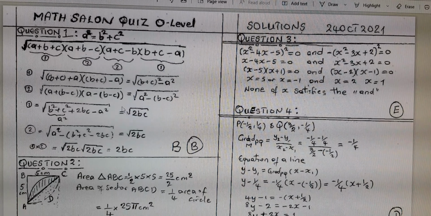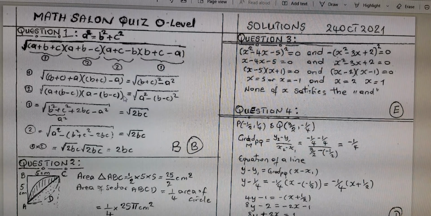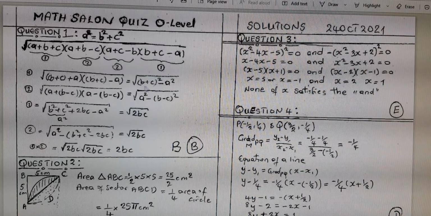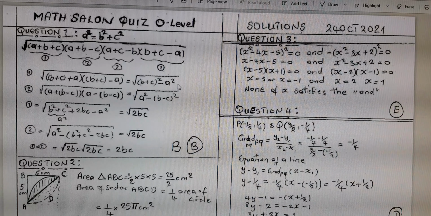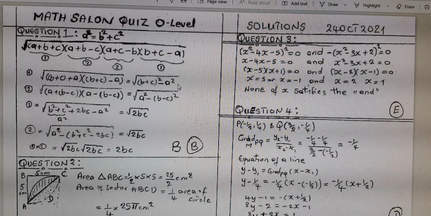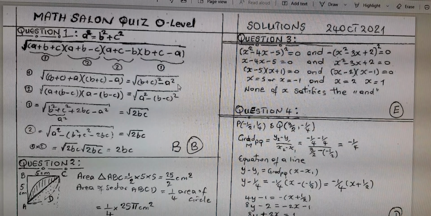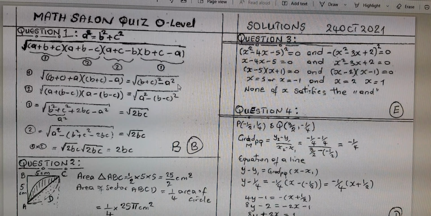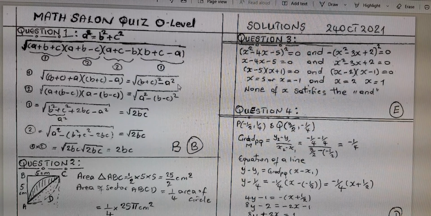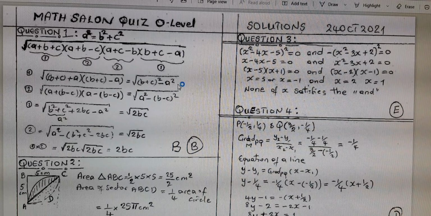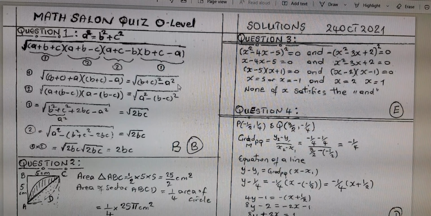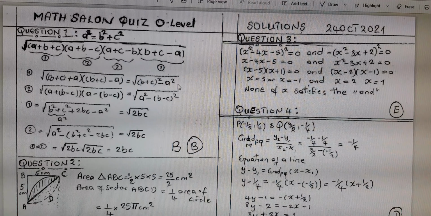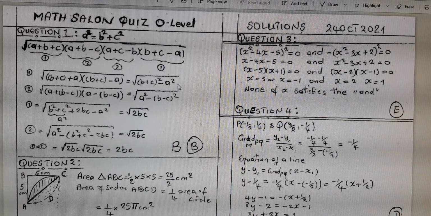So the first question was a question that was to test the students' idea about factorization. The difference of two squares is one peculiar technique, skill, that comes in different ways. You would meet them in mathematics and chemistry and biology. You will find them one way or the other, where it requires you to remember something. But if you actually do understand it, it will take a long time for it to disappear. It will always sit at your subconscious.